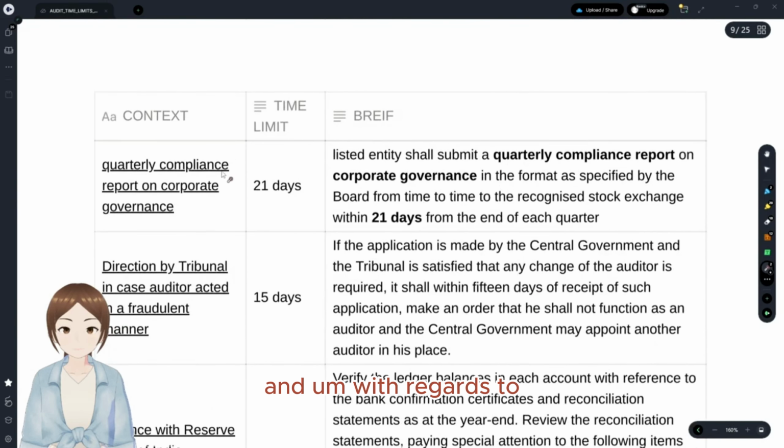And with regards to quarterly compliance of corporate governance, that is 21 days from the end of the quarter. And with regards to direction by the tribunal, where an auditor has been involved in any kind of fraud, the tribunal after application of the CG may within 15 days inform the company that he shall be discontinued as an auditor, and the CG will, if wanted, appoint the auditor.